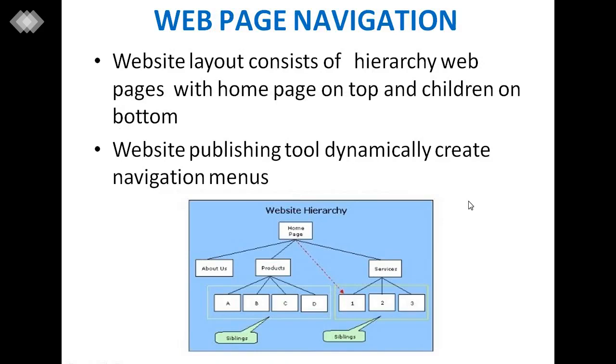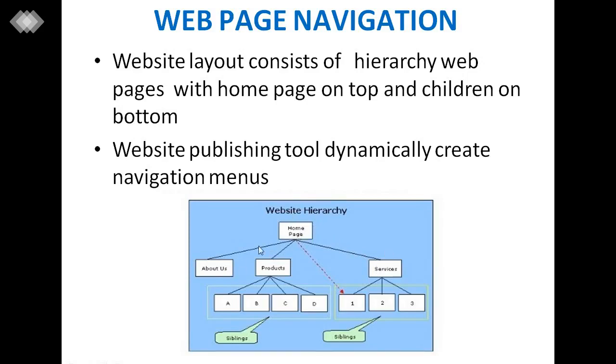Web page navigation. Web page layout consists of a hierarchy of web pages with the home page on top and children on the bottom. So website publishing tools dynamically create navigation menus. In this diagram you can easily understand they follow the parent-child relationship. It is the website hierarchy.